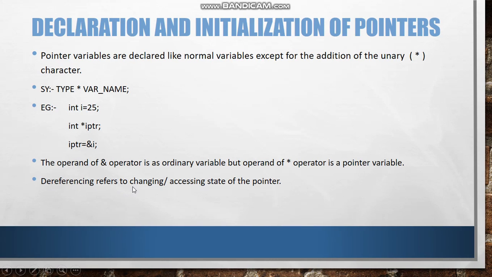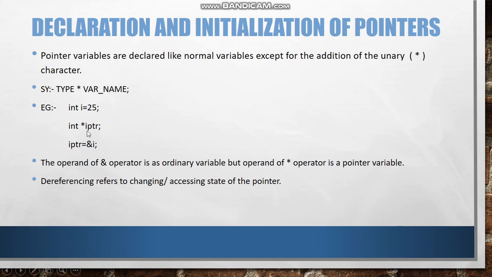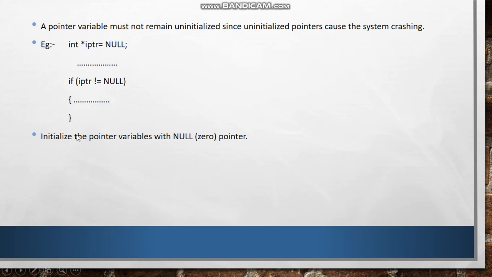Dereferencing refers to changing or accessing the state of the pointer. A pointer variable must not remain uninitialized, since an uninitialized pointer can cause a system crash. So if we do not have any value to give to this pointer, then it is compulsory to assign a null value to it, as it specifies that for the time being it does not have any value, but later on we will use this pointer.